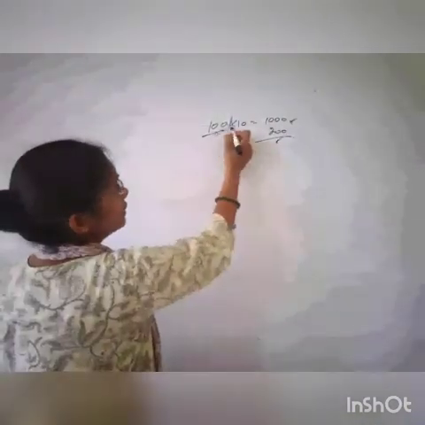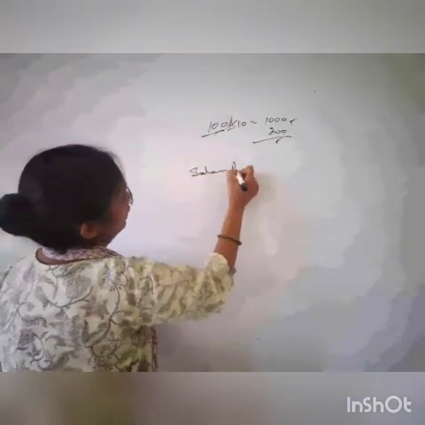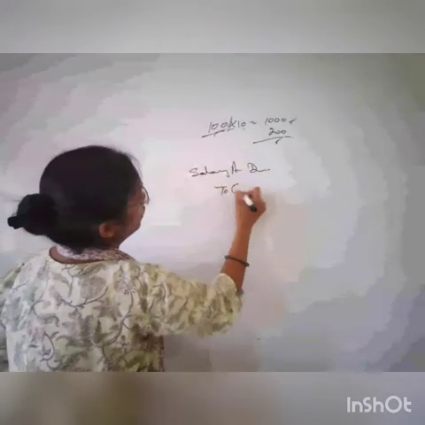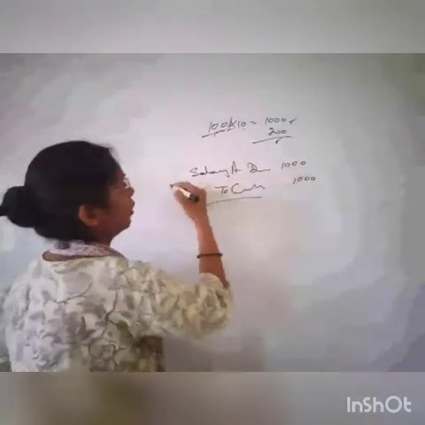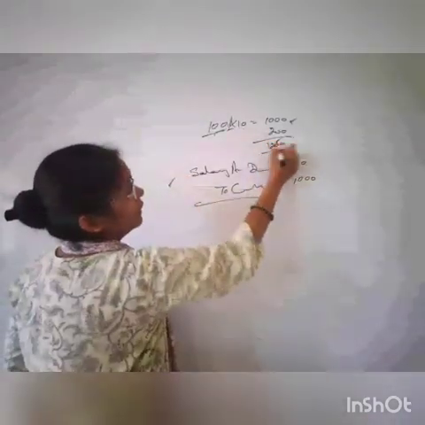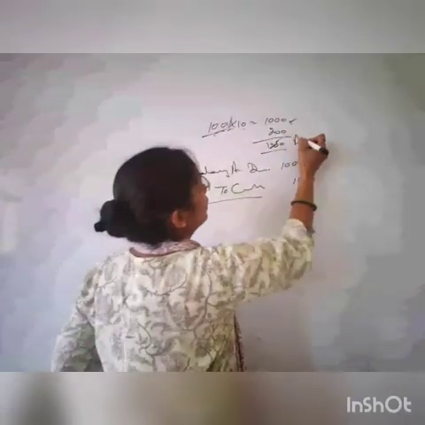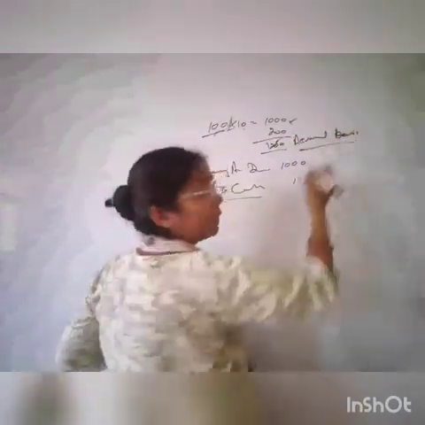So let's see the entry. How have we done it? Salary account debit to cash. Okay, this 1,000 rupees I have already paid, but I was supposed to pay 1,200 according to the accrual basis of accounting.